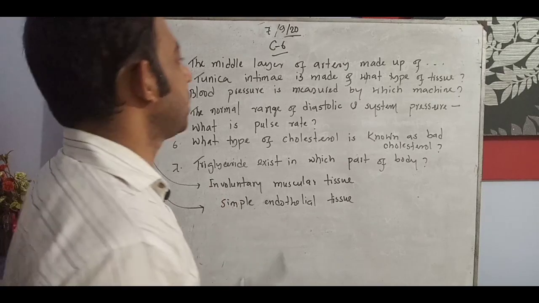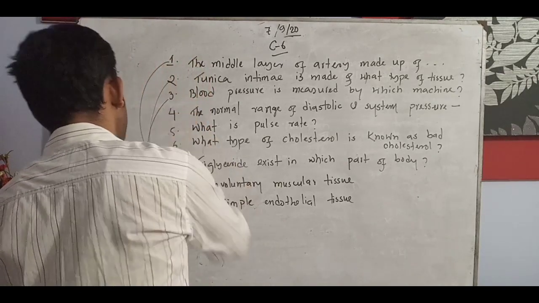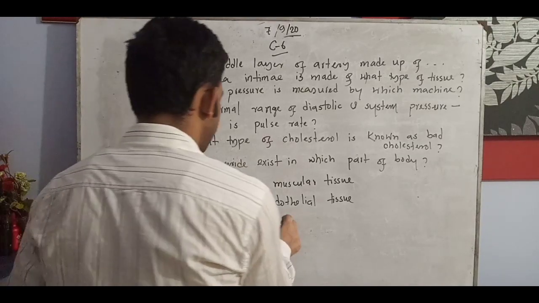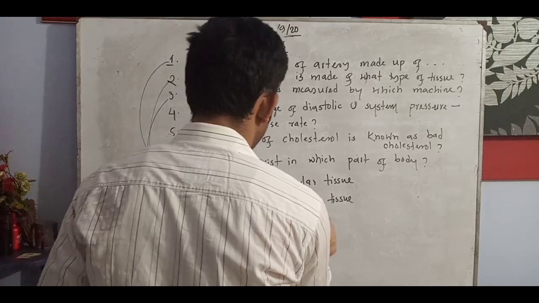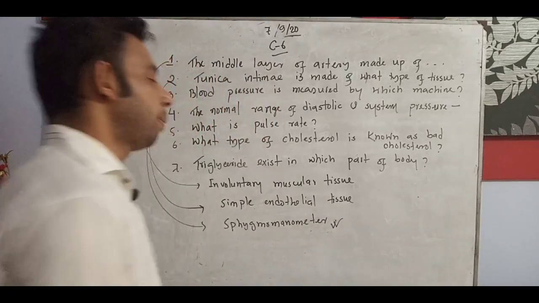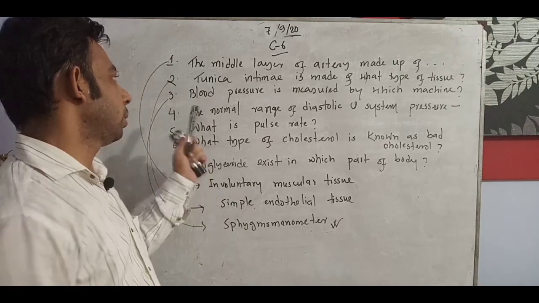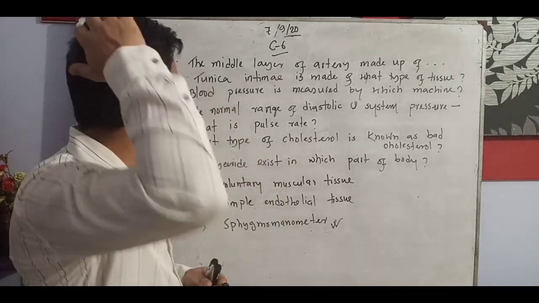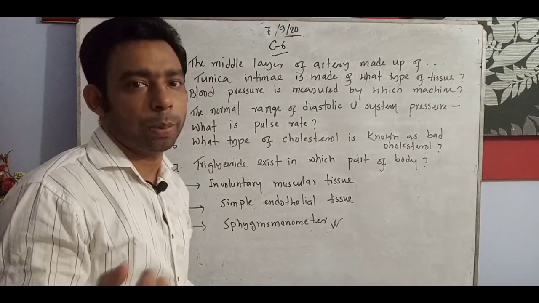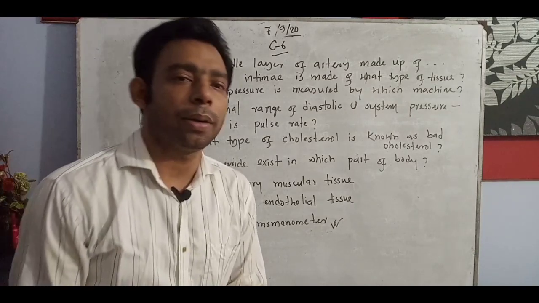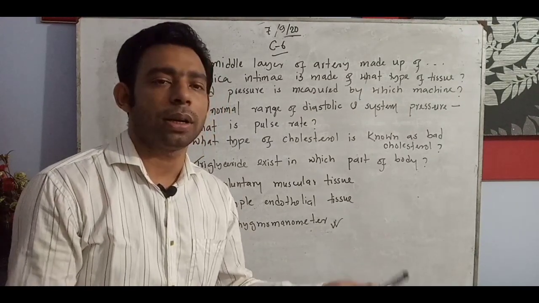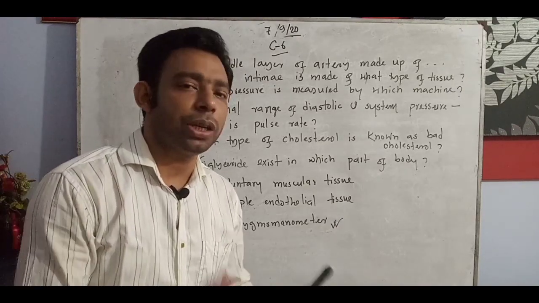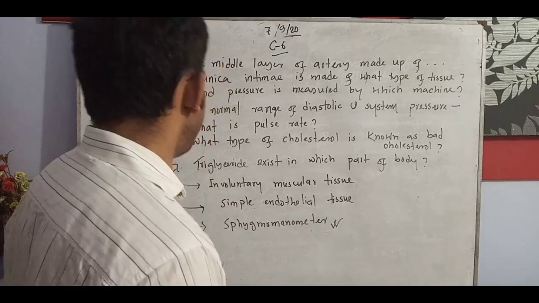Okay, blood pressure is measured by which machine? We know that, everyone. Sphygmomanometer. Everyone knows this one, but the spelling has to be correct. So the third question was blood pressure is measured by which machine? Yes, it is important. It is asked several times, but commonly someone writes the measuring equipment of the barometer, like barometer for air pressure measuring, but sphygmomanometer is the measuring machine of blood pressure. So keep it in mind.